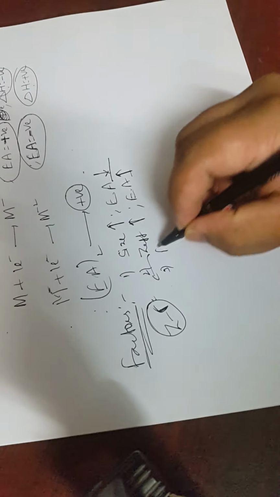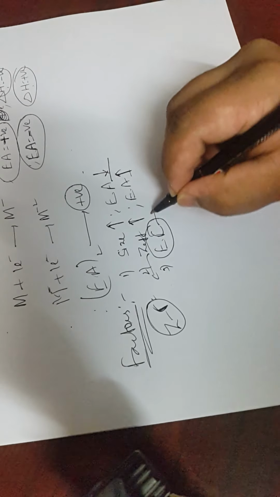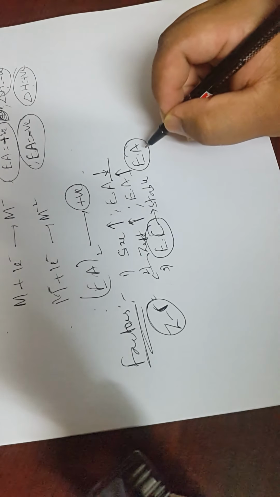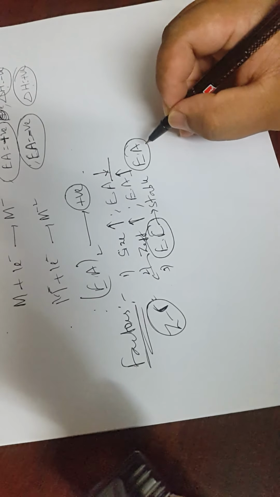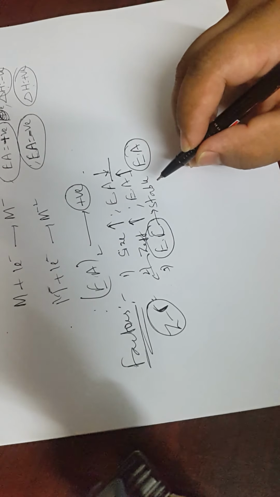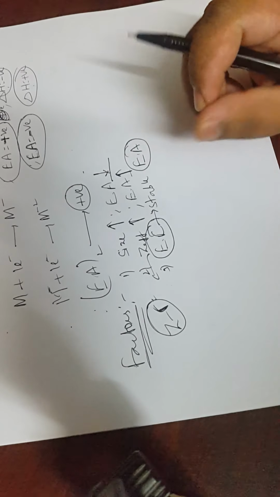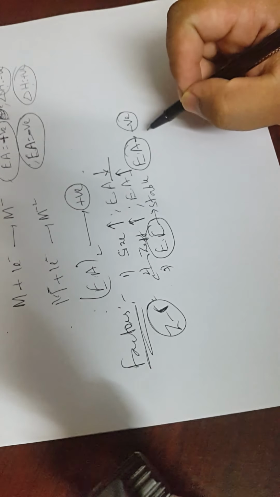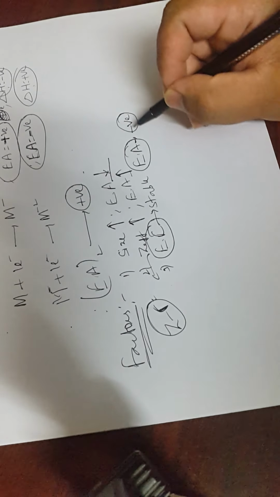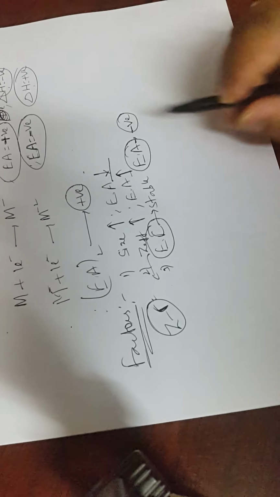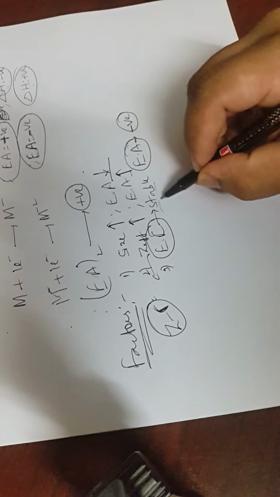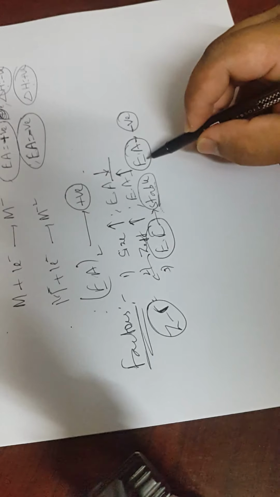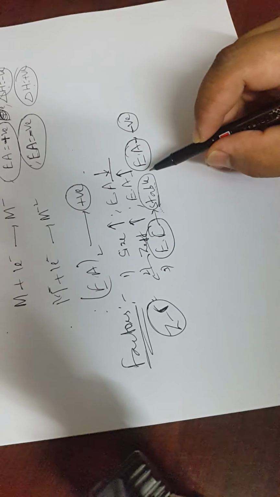Then the other one is electronic configuration. If there is a stable electronic configuration, meaning half filled or fully filled, then adding an electron to that will give a smaller or positive EA value. Why? Because they do not want to accept that electron. Are you understanding? Because they are already stable, they are least interested in accepting the electron. So I should supply energy so that they become elements with negative charge.